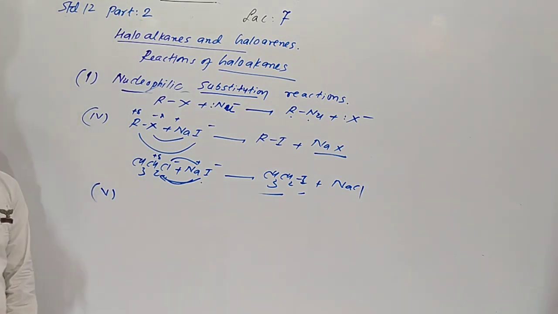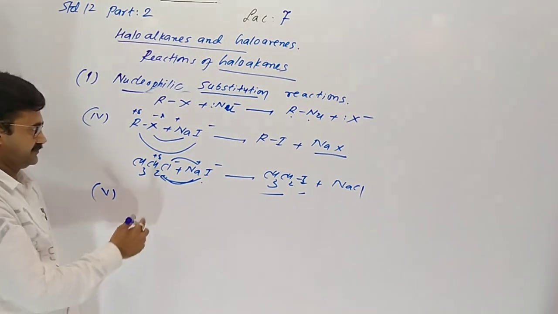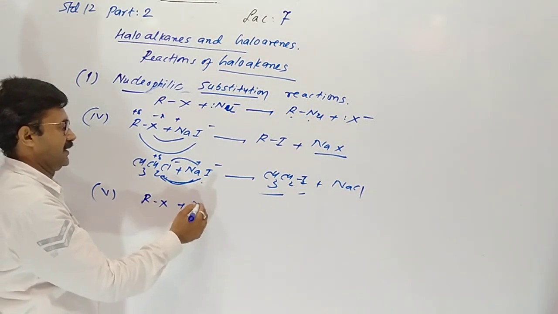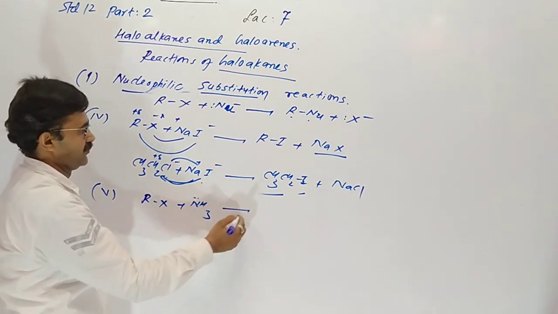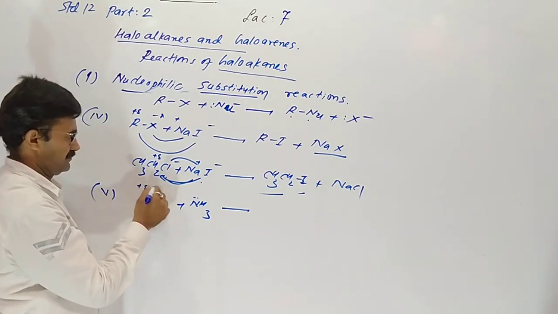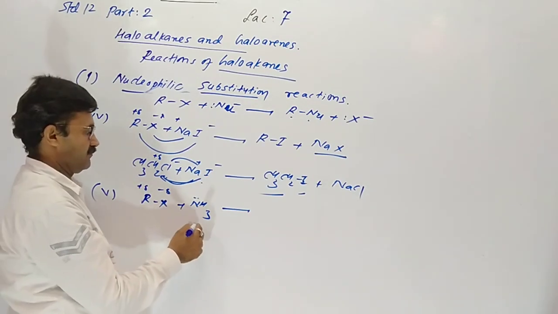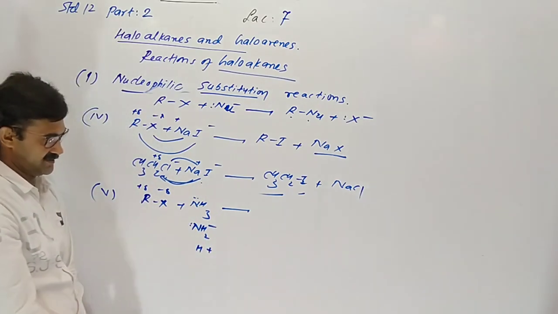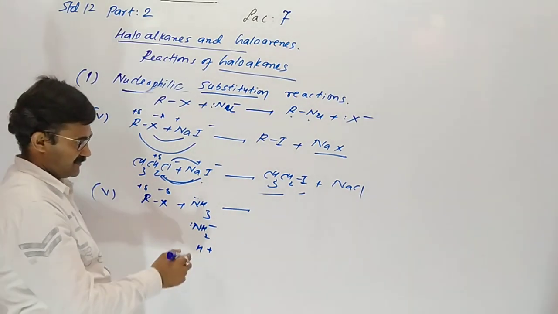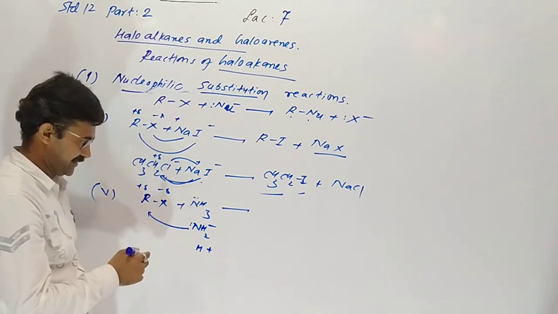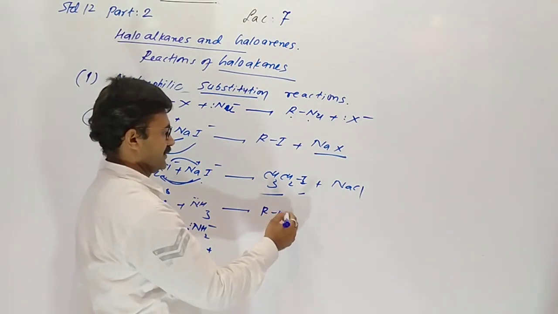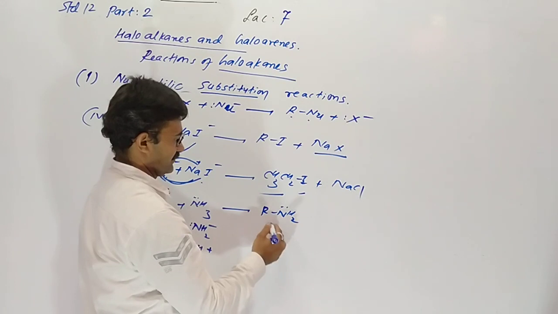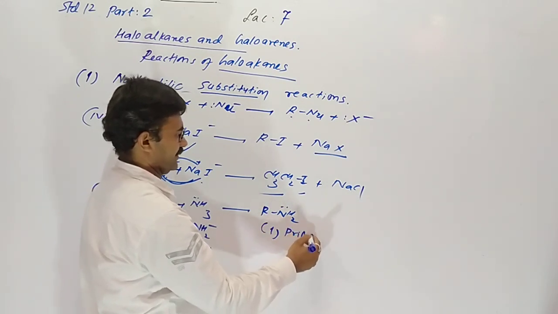Now the fifth one, reaction with ammonia. Haloalkane is reacting with ammonia. Ammonia splits into NH2- and H+. This nucleophile attacks the alkyl group and gives RNH2, a primary amine.